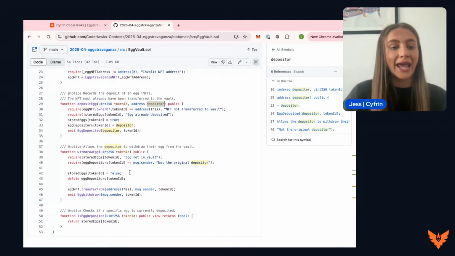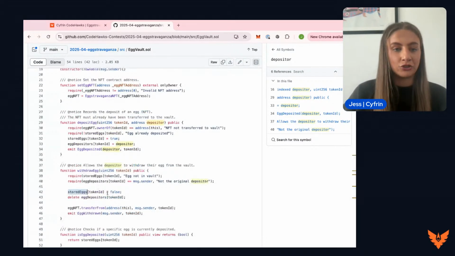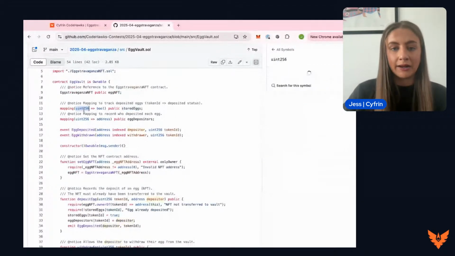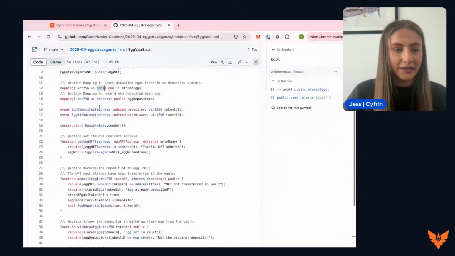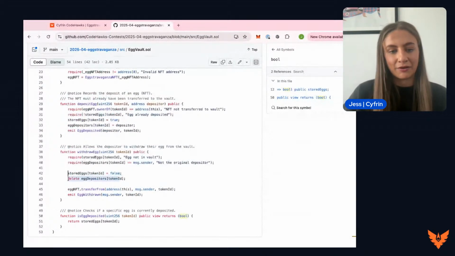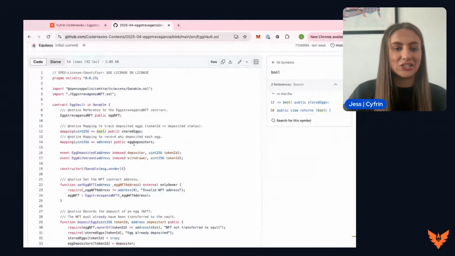So with stored eggs, if we are withdrawing token number 3, we want to make sure that when we have stored eggs and we input number 3, the Boolean now comes out false. So that is changed through this line here. And we want to delete egg depositor's token ID. So this is the mapping to record who deposited each egg.